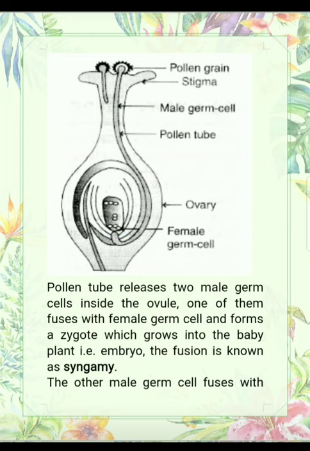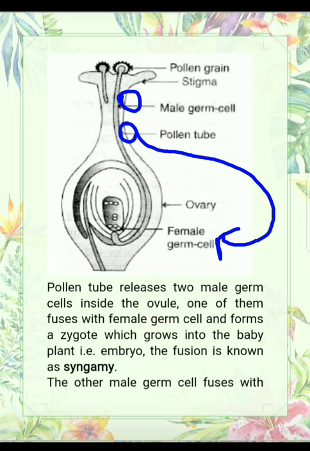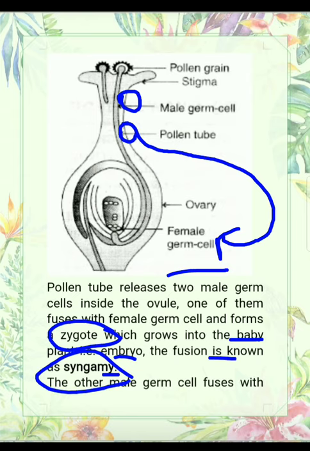Let us see here, these two are the male germ cells. One of the male germ cells fuses with this female germ cell and results in the formation of zygote, and zygote finally grows into baby plant, that is the embryo, and the fusion is known as syngamy. This process is known as syngamy.